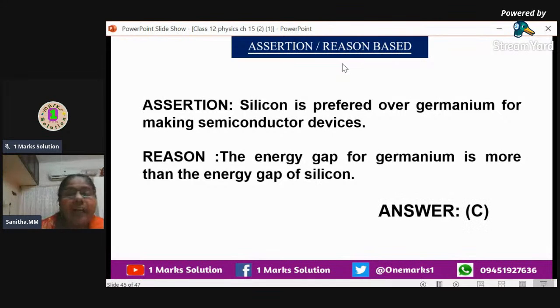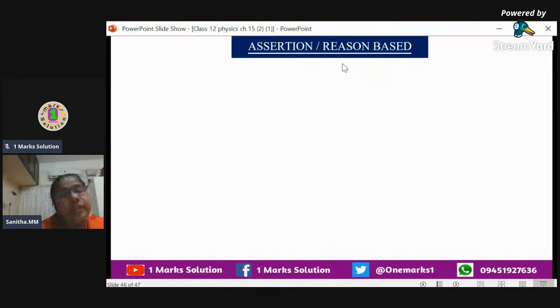So what will be the answer? The reason is not correct. Assertion is true, but reason is not the correct explanation for assertion. So the answer is C, option C.